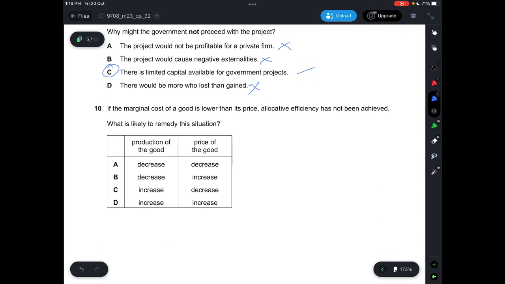Question 10, if the marginal cost of a good is lower than its price, allocative efficiency has not been achieved, and what is likely to remedy this situation? So MC of a good is lower than its price.